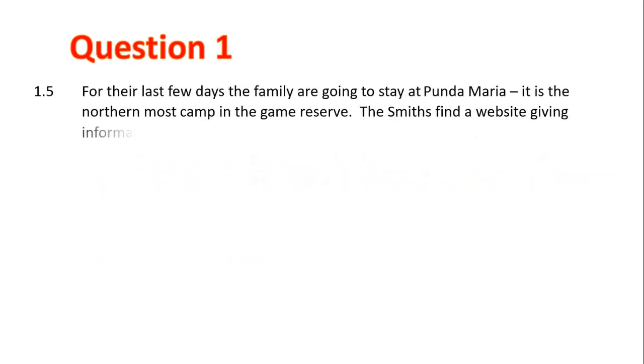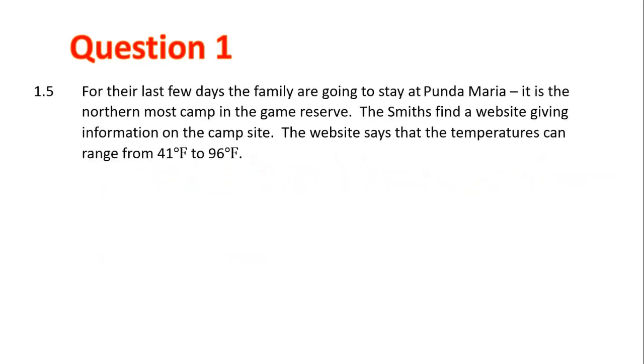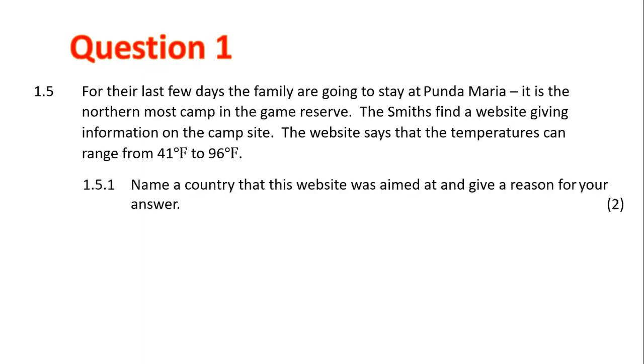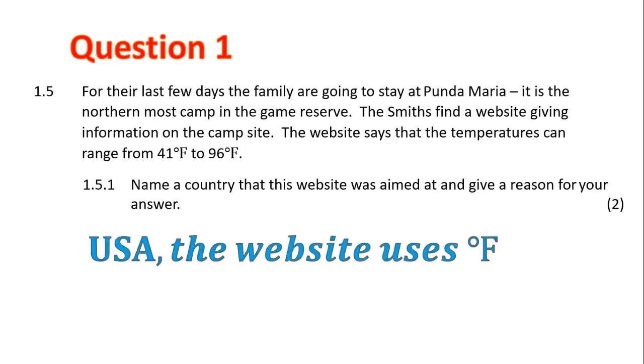Question 1.5. For their last few days, the family are going to stay at Punta Maria. This is the northernmost camp in the game reserve. The Smiths find a website giving information on the campsite. The website says that the temperatures can range from 41 degrees Fahrenheit to 96 degrees Fahrenheit. 1.5.1. Name a country that this website was aimed at and give a reason for your answer. Well, it's the USA because the website uses degrees Fahrenheit.